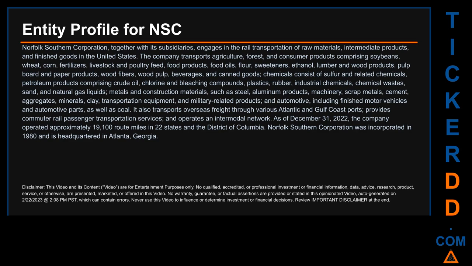coal. It also transports overseas freight through various Atlantic and Gulf Coast ports, provides commuter rail passenger transportation services, and operates an intermodal network. As of December 31, 2022, the company operated approximately 19,100 route miles in 22 states and the District of Columbia. Norfolk Southern Corporation was incorporated in 1980 and is headquartered in Atlanta, Georgia.